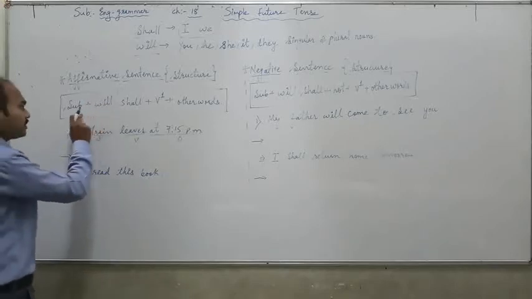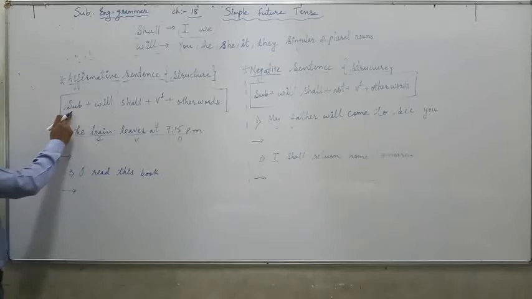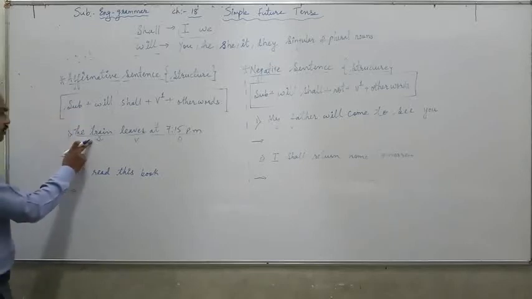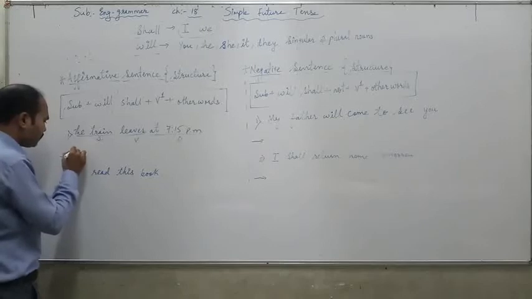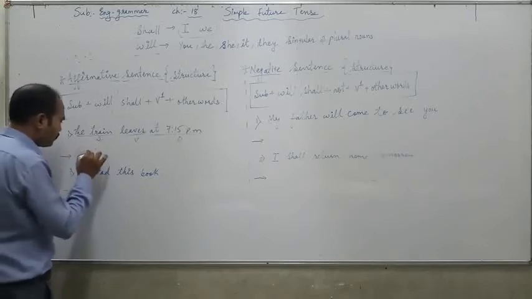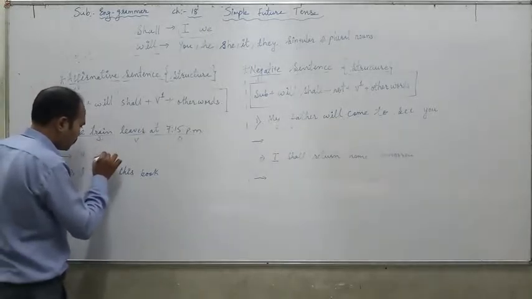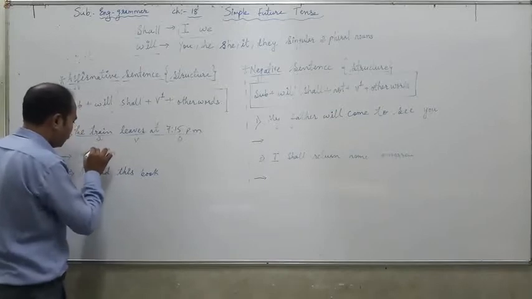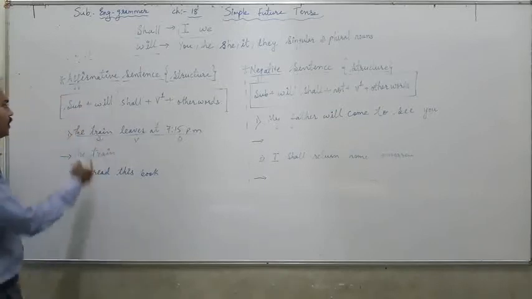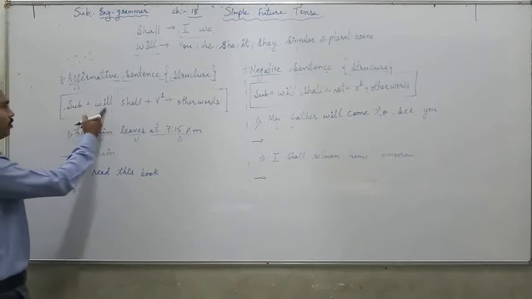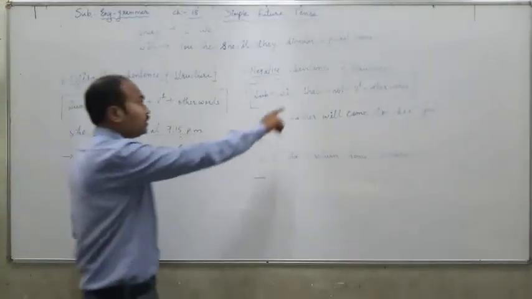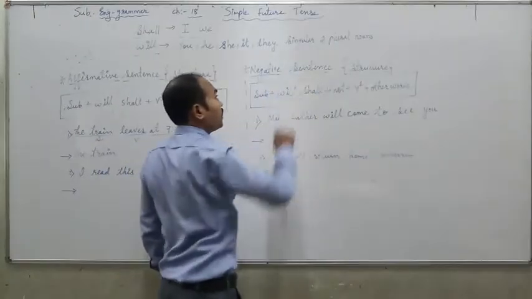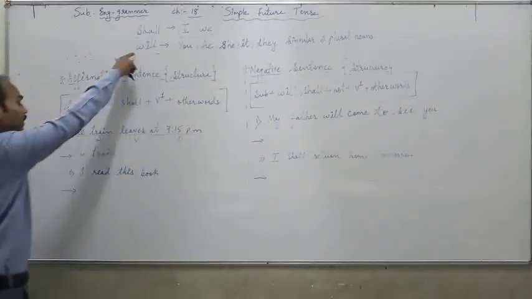We will use the structure now. The structure says that first of all you have to write the subject. So our subject is the train. We will write the train. After writing the subject, we have to use will or shall. So the train is a third person singular noun. We will use will.